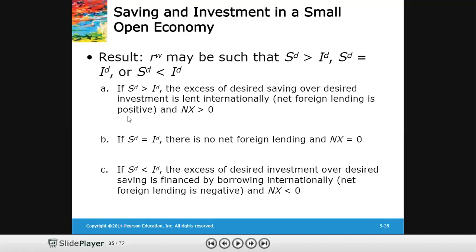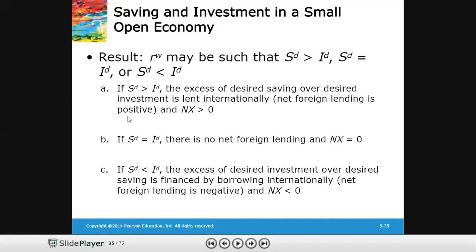If desired saving equals desired investment, then there is no net foreign lending, and imports and exports are also zero. You can see that saving and investment are used to describe international lending and borrowing, and net exports are used to describe the import and export of goods and services. This is how these two are interconnected with each other. The third condition is where desired saving is less than desired investment at any world real interest rate lower than the equilibrium real interest rate.